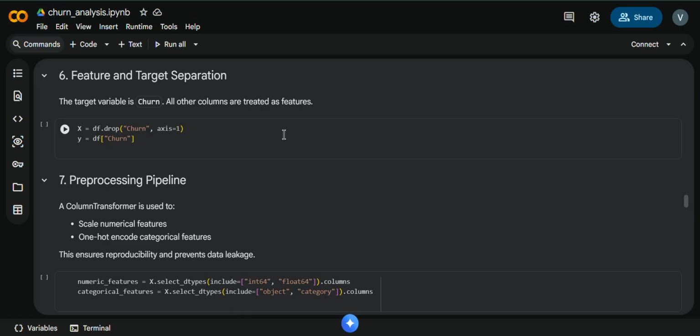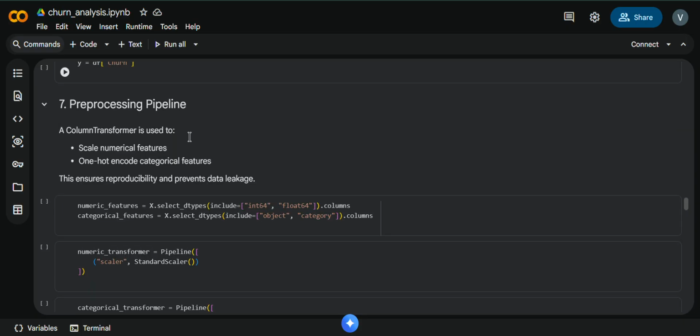After feature engineering, I separated the dataset into input features and the target variable. The input features are represented here as X and the target variable as Y. I also explicitly identified the numerical and categorical columns. This separation was necessary to apply different preprocessing techniques to different feature types in a clean and organized manner.